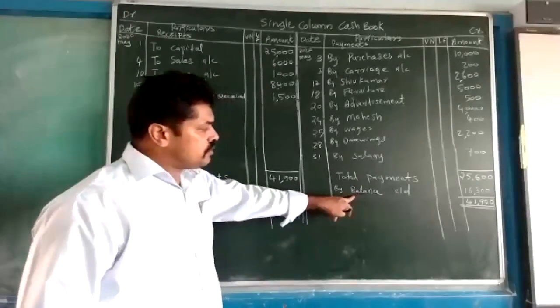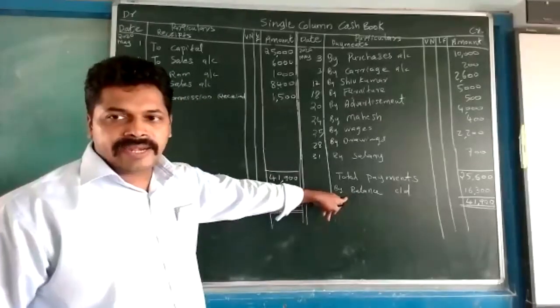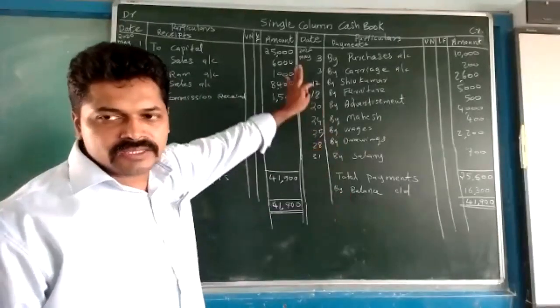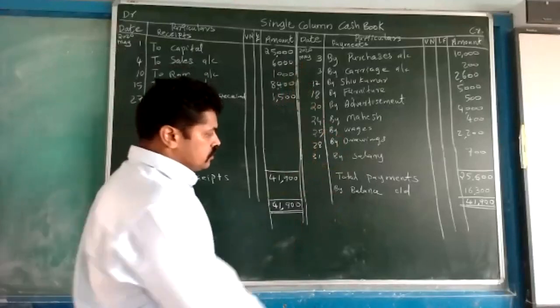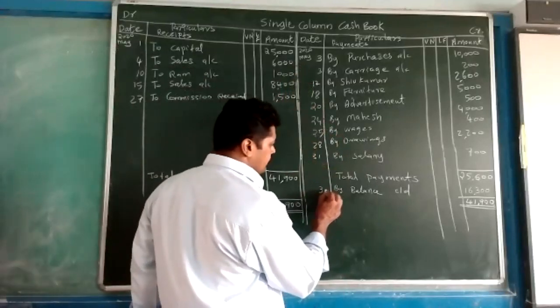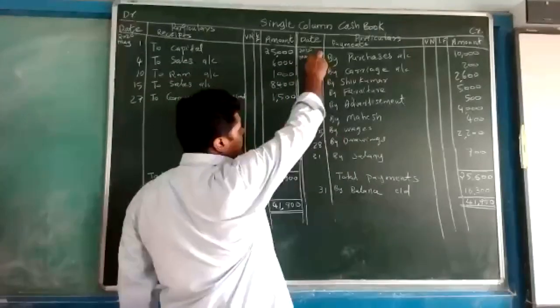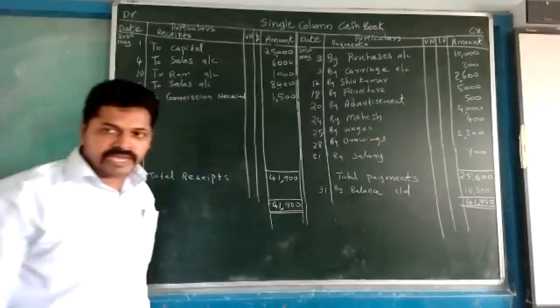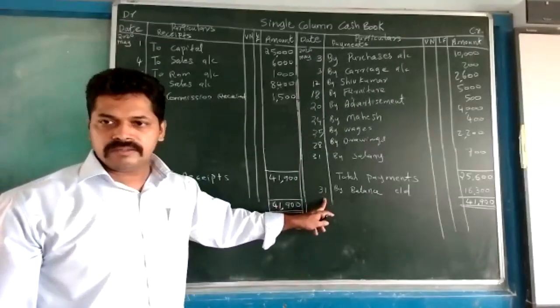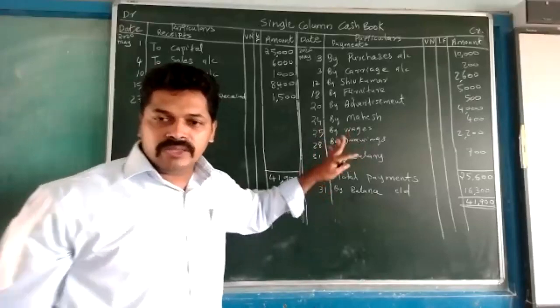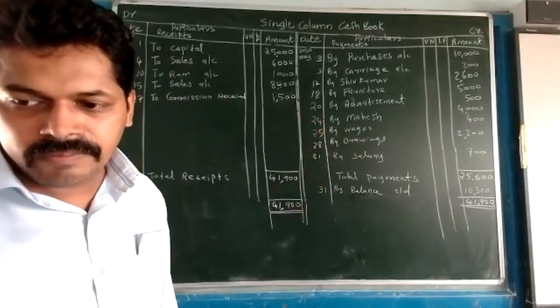The date for this balance carried down will be the end of that month. We are standing in the month of May, so this is 31st May. May is already written there, so there is no need of writing May. Only 31 we have to write. So now the month of May is completed.